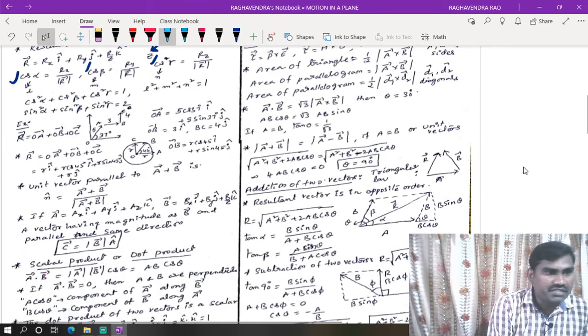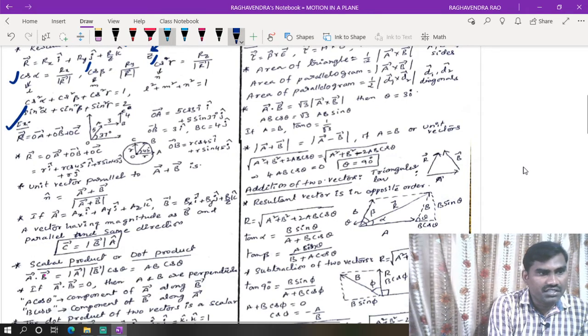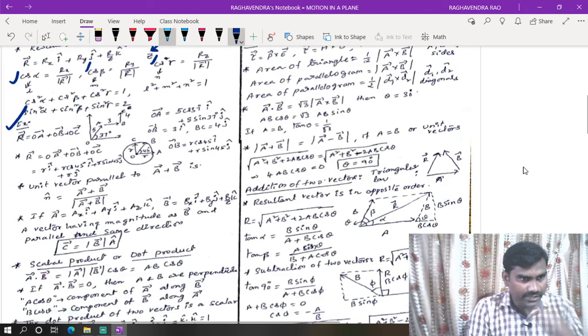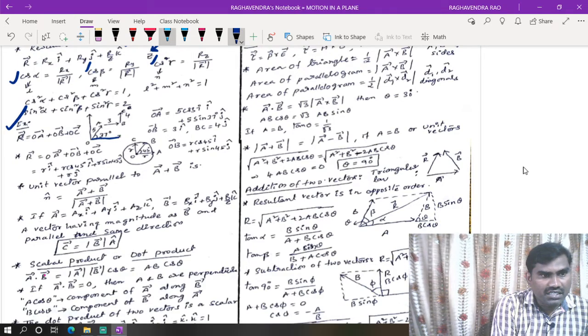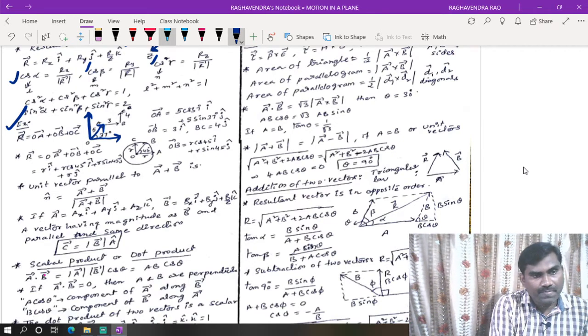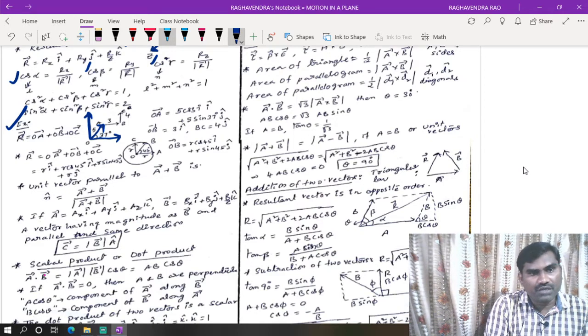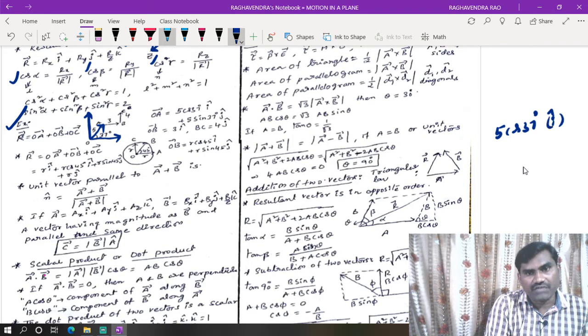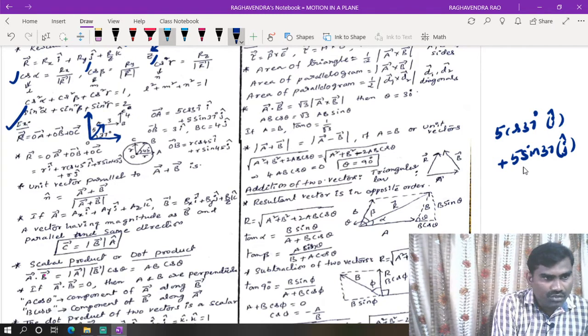Okay, right. Based on this resolution of vectors, this is a very important model numerical we can consider. This is along the x-axis and this is along the y-axis. A vector is like this, having magnitude 5. Now this vector we can resolve into 2 components: 5 cos 37 degrees along the positive x-axis, plus 5 sin 37 along the positive y-axis.